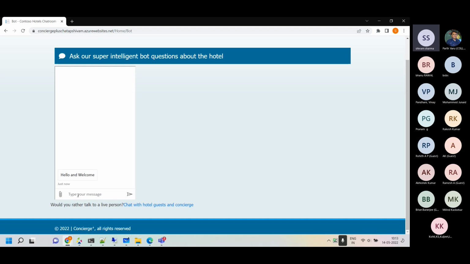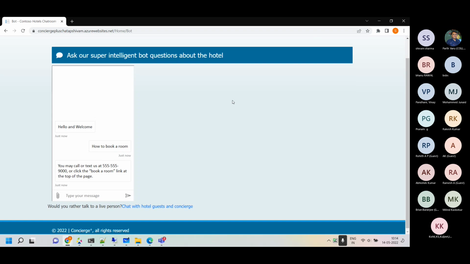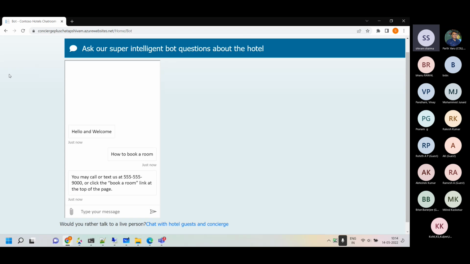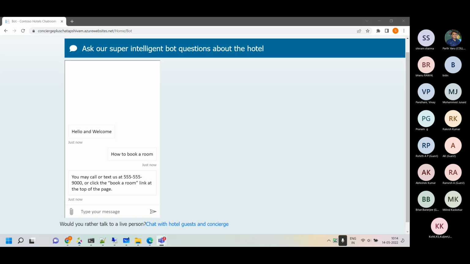For example, how to book a room, or which number should I call to book a room. The bot responds: call us on 555 and so on, or click on the book a room link over there and book a room.